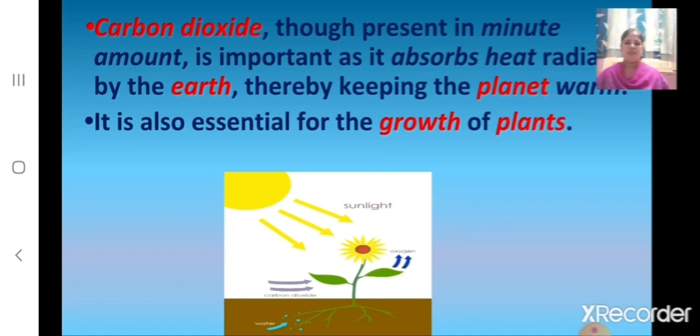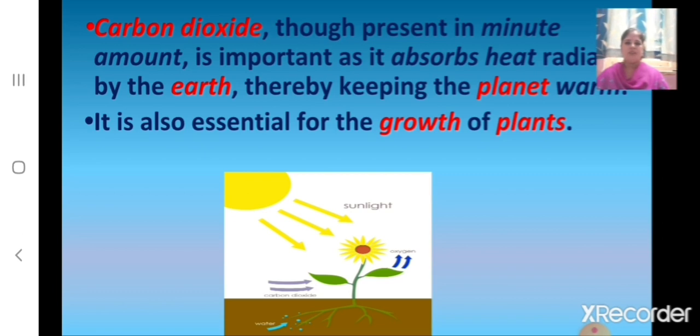And carbon dioxide, though present in minute amount, is important as it absorbs heat that is radiated by the earth, thereby keeping the planet warm. And it is also essential for the growth of plants. Children, we know that carbon dioxide, argon and other gases comprise only 1%. This means carbon dioxide is present in minute amount, but it is very important. How is it important?